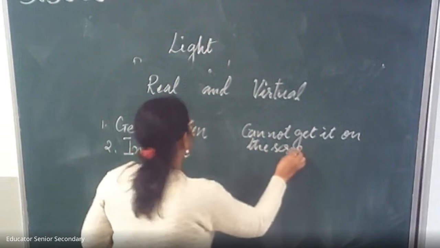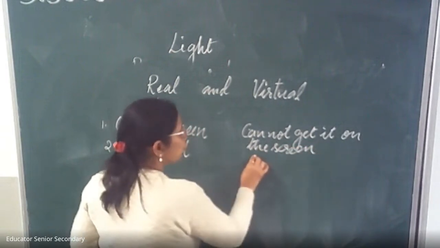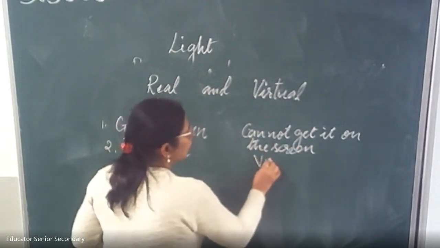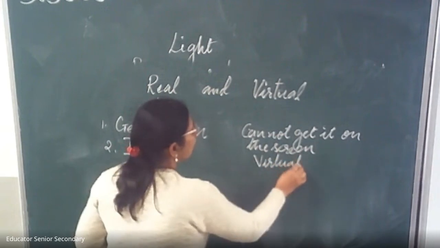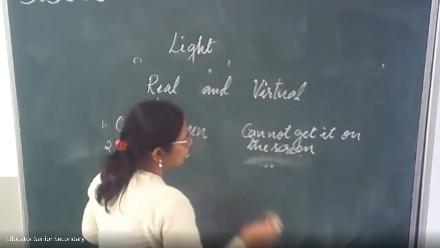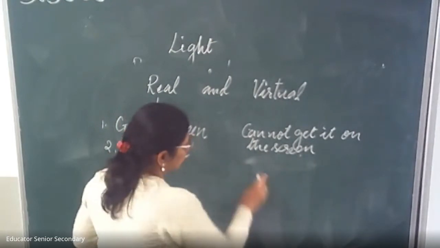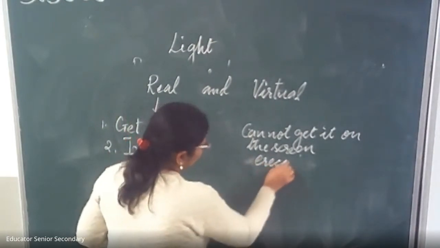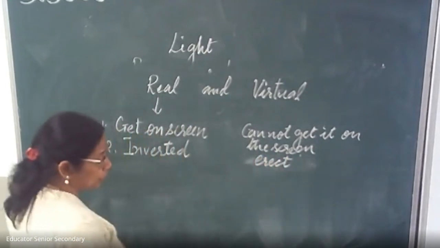And virtual images are always erect. So this is the difference between real and virtual images.